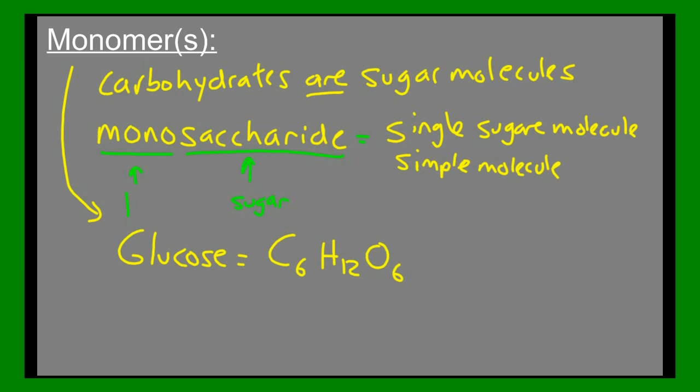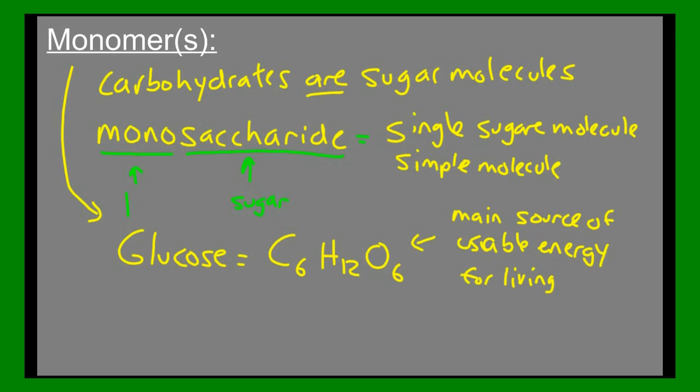A glucose molecule has that chemical formula, and you're going to be seeing it later because that molecule is the main source of usable energy for living things. Most living things use this molecule to get the energy that they need.